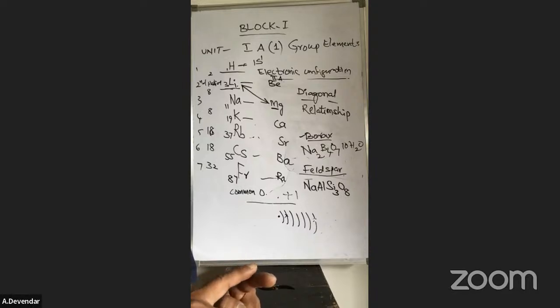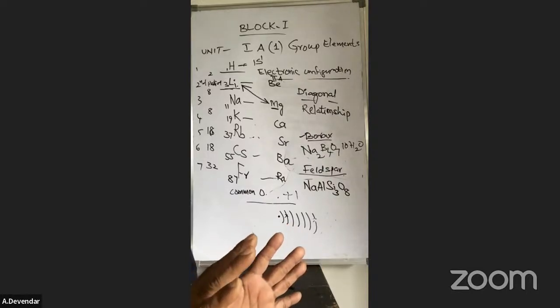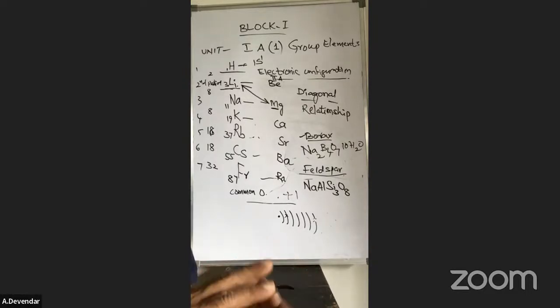Next is the essay type question, isolation of sodium by means of the Castner process or Down's process. Next is the extraction of caustic soda by means of the Nelson cell. Next is a short bit, important minerals of potassium. Next short bit, what is the biological importance of potassium? This is enough. These are the questions which we get in your examination.